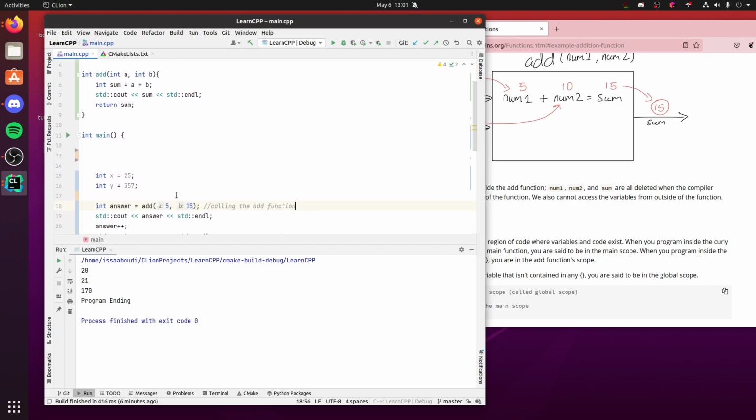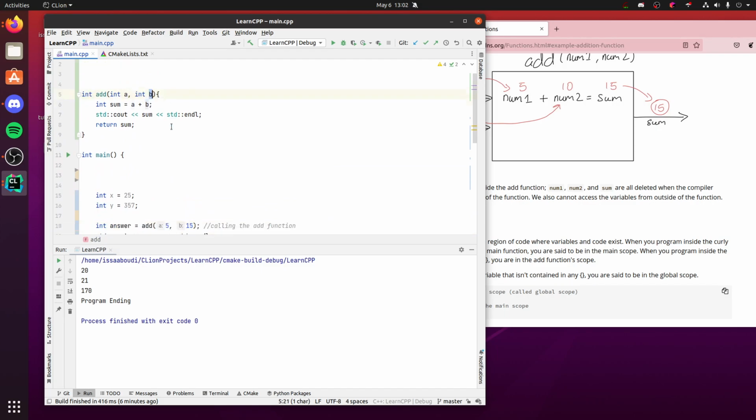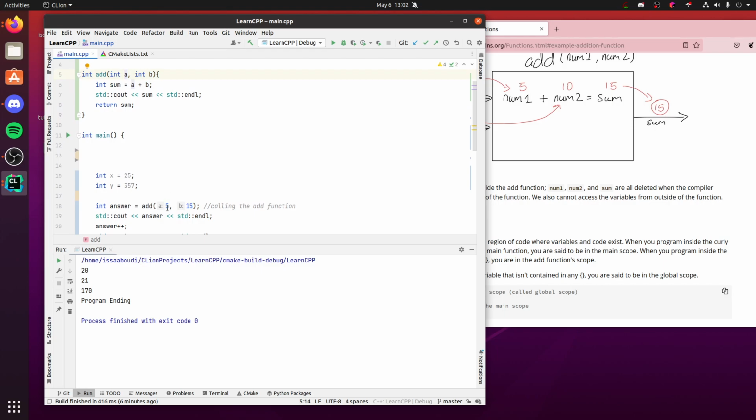So these numbers are literally being assigned to a and b. So a now becomes 5 when we come to this function. So a is 5, then we say a, which is 5, plus b, which is 15, and we store that in total. Now we have x and y; these are already variables.